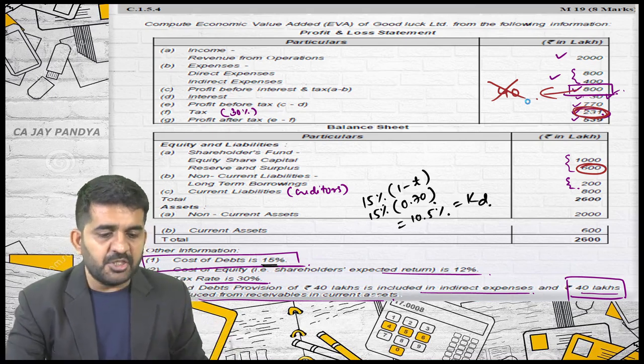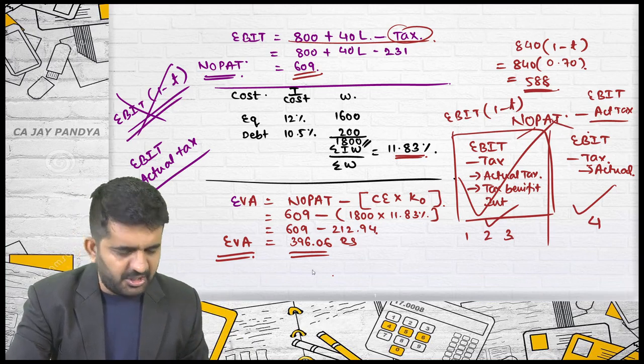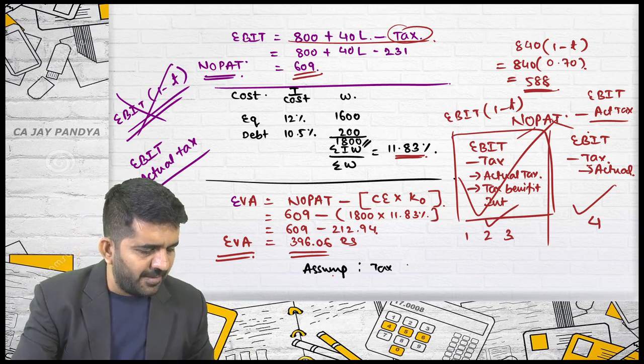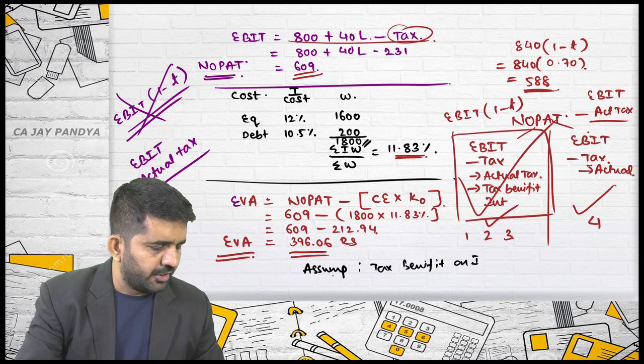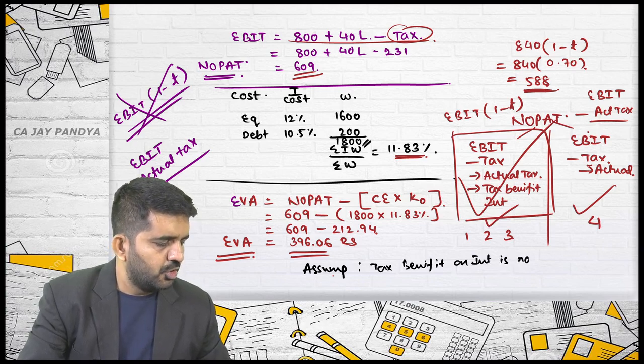Please understand, sir. After completion of this question, you should always write down in your examination the assumptions. Number 1, tax benefit on interest is not deducted.